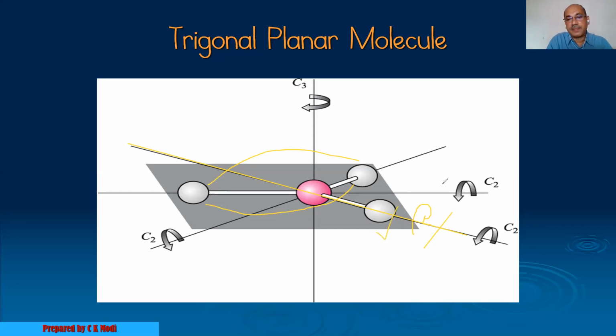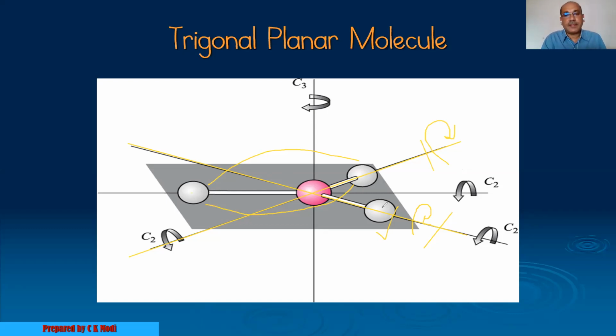In the same way, if I draw an imaginary axis passing through another fluoride atom and the boron atom and rotate by 180 degrees, we get an equivalent structure, because these two fluoride atoms interchange their positions.